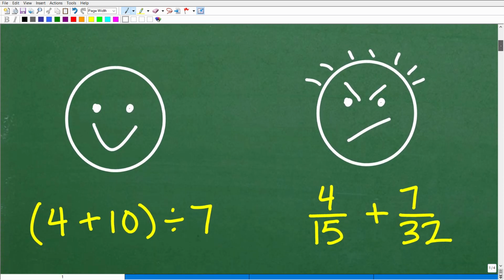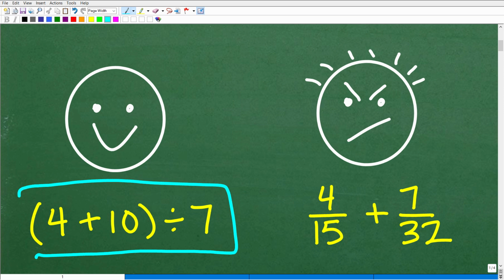So I like to have fun when I teach things. I like to use these little happy faces and sad faces. So here is a nice, lovely little math problem. We've got parentheses 4 plus 10 divided by 7. Most math students, when they see a problem like that, or maybe you're not even a math student, but you see something like this, you're like, yeah, I can handle this. Not a problem. I'm good at math. No issues. Of course, everyone's going to have generally a happy face.